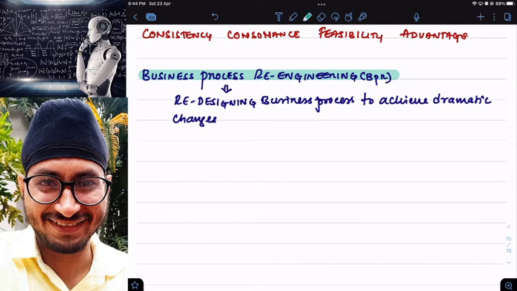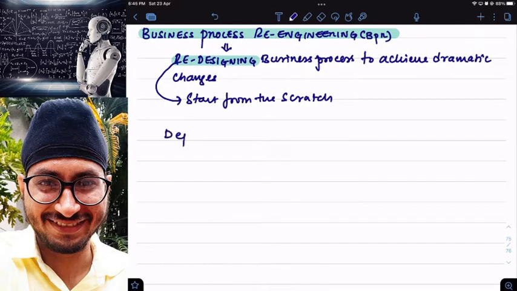Redesigning means starting from the scratch. Let us say, for example, I'm having departments in my organization. I'm having accounts department, finance department, sales department, marketing department, purchase department.